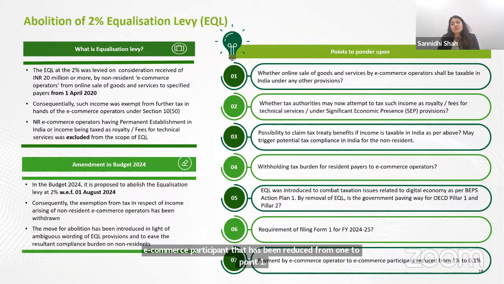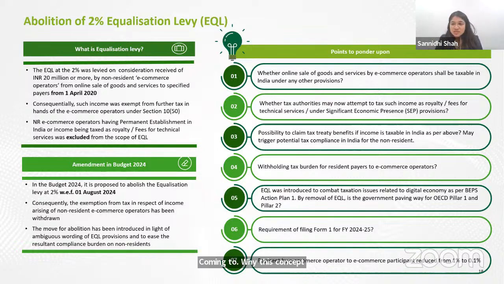And coming to why this concept was abolished, there was nothing mentioned in the budget speech, and nothing mentioned in the memorandum as to why it has been abolished. But if we look at the international tax environment which is currently going on, we know that there is a concept of pillar 1 and pillar 2, which more than 130 countries globally have signed, which basically aims to tax the companies in the digital market and also ensure that globally all the MNCs pay at least 15%.